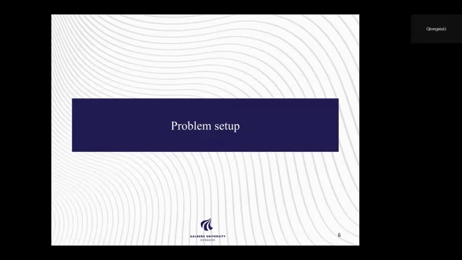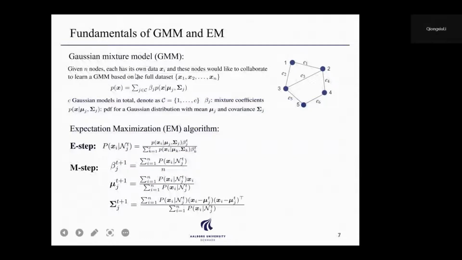Having introduced the motivation, now let's go to the problem setup. First, a bit of fundamentals of GMM and the EM algorithm. Consider a network with n nodes, and each node has its own private data xi. These nodes want to collaborate together to learn a Gaussian mixture model based on all of their data, where the function is given here. Let me introduce the notation one by one.